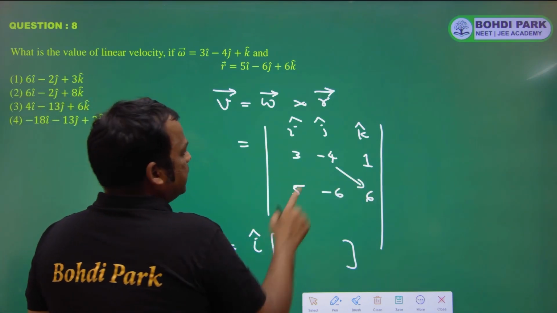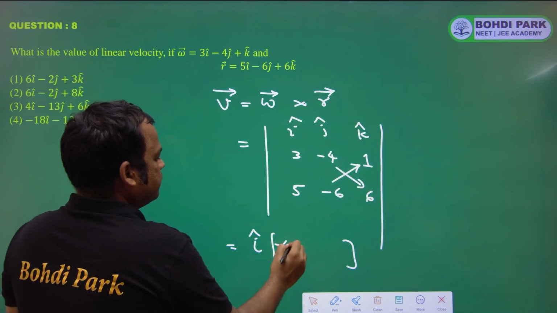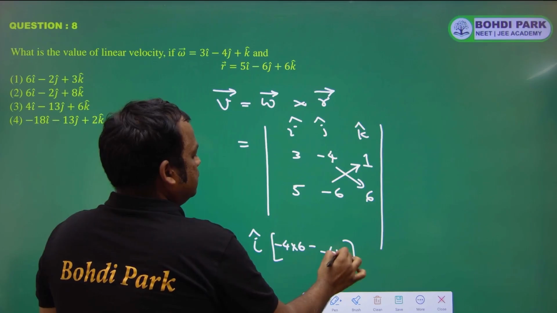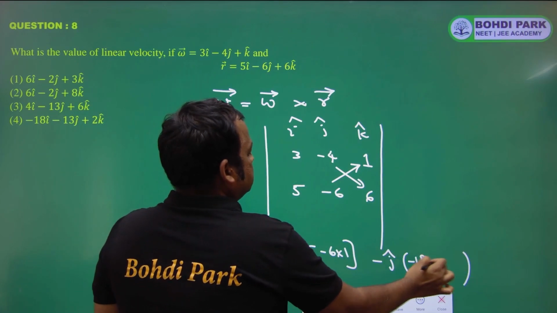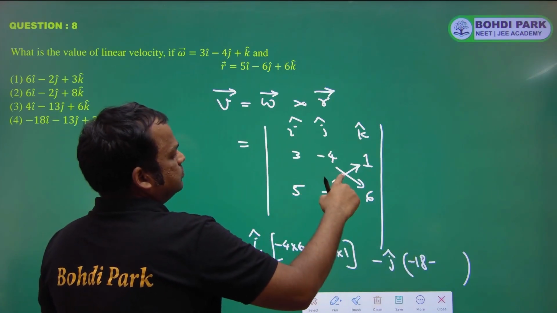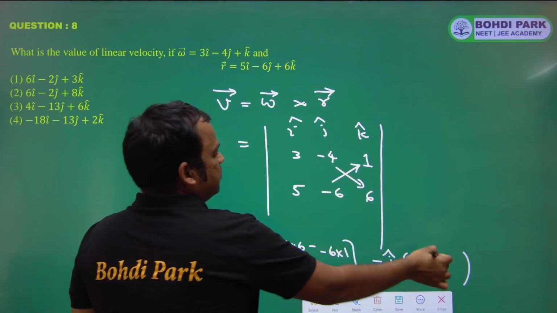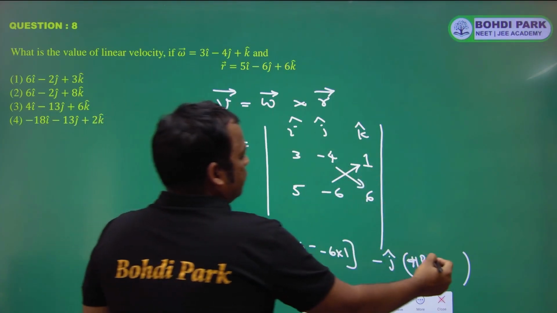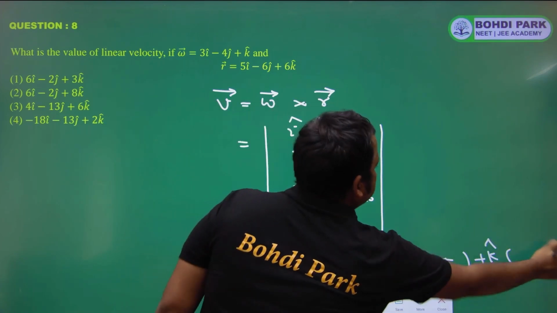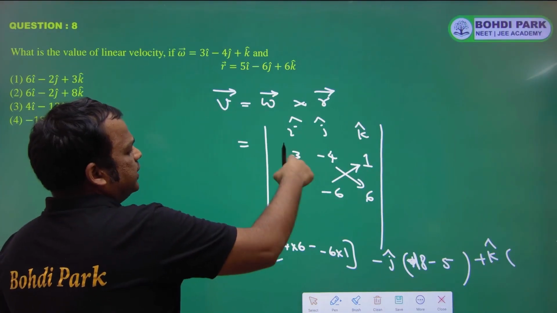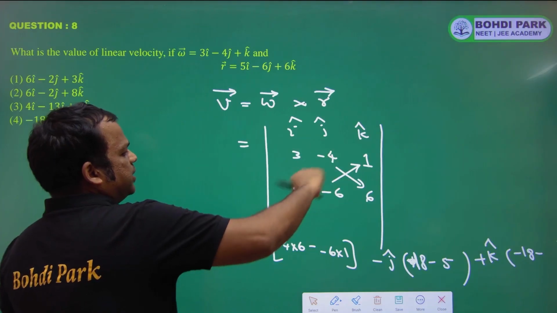Now we will do i cap into minus 4 into 6 minus 6 into 1. Then minus j cap, 3 into 6 minus 5 into 1, so 18 minus 5. Then plus k cap, 3 into minus 6 minus 18, minus 5 into minus 4 minus 20.